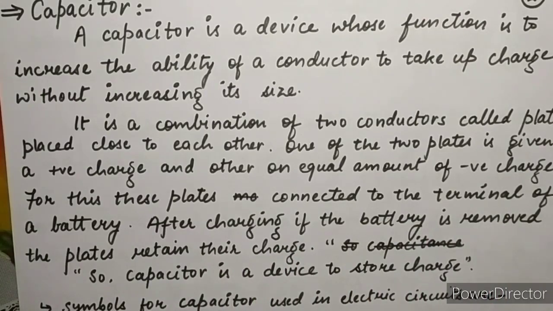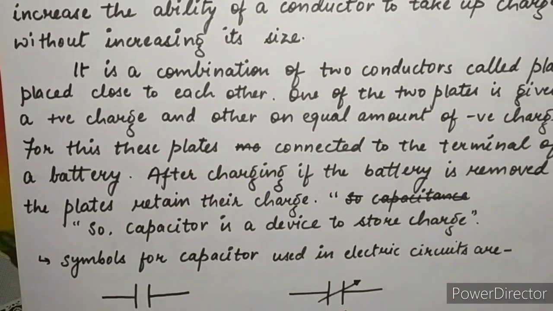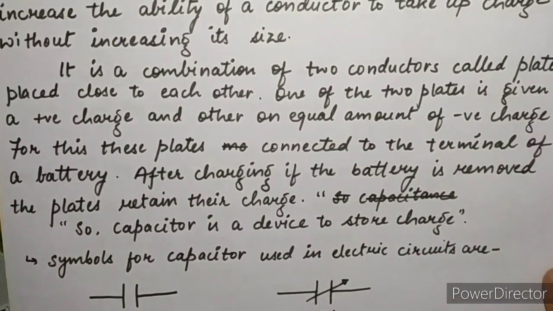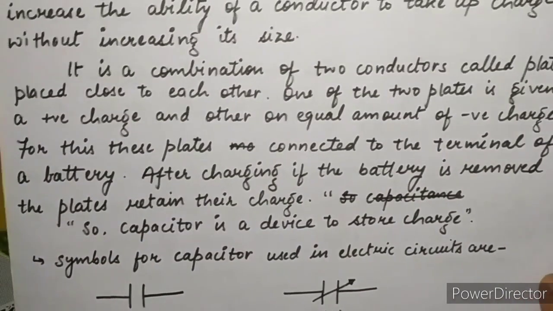First of all, we put two conductors close to each other, one with a positive charge and another with a negative charge. Afterwards, we connect them to the terminals of a battery. Once both conductors are charged, we remove the battery, and we see that the plates retain their charge.